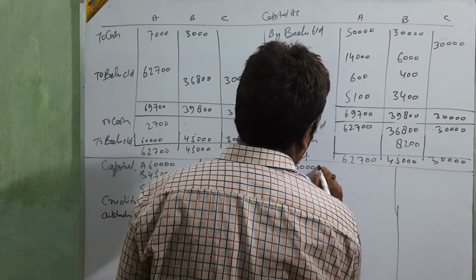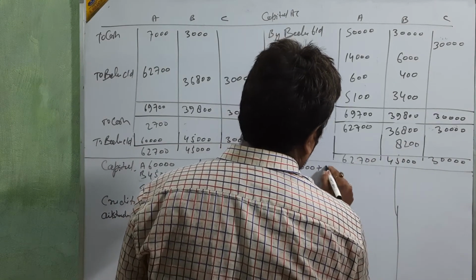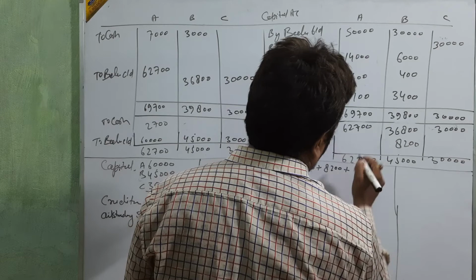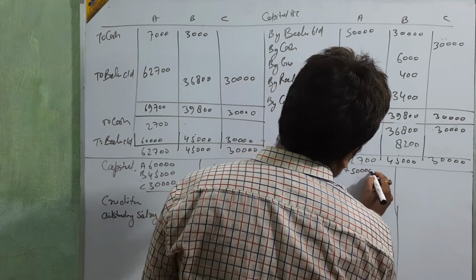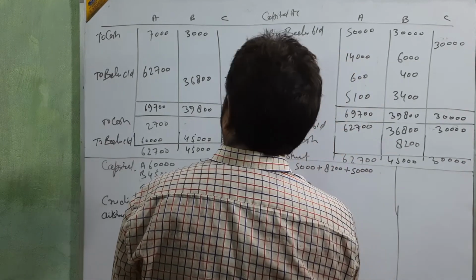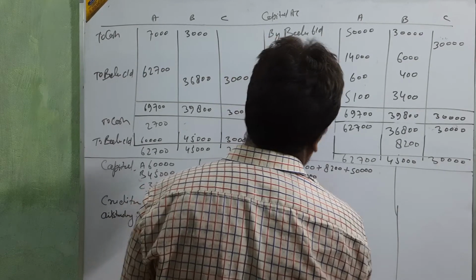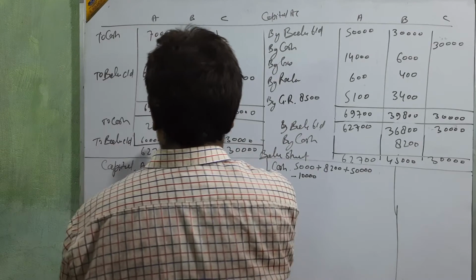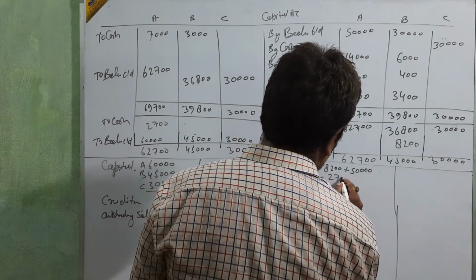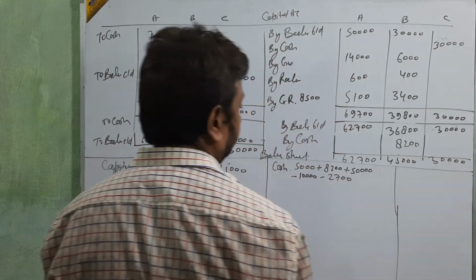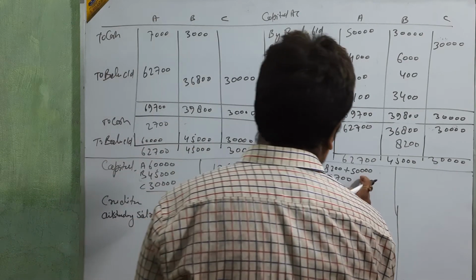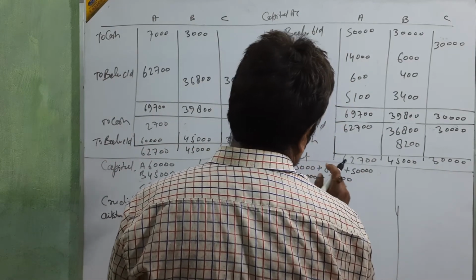Cash is 5,000 plus 8,200 plus 50,000 by the first entry. Okay. Less 10,000, this and this. And then less 2,700. Okay, beta? Clear?